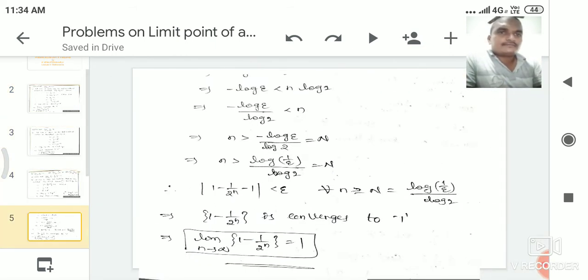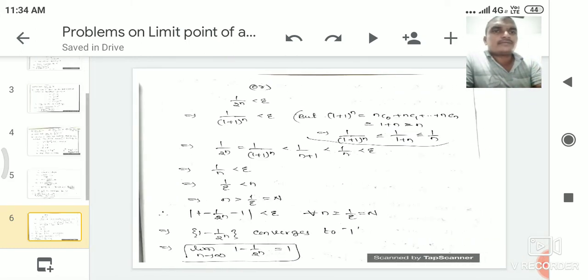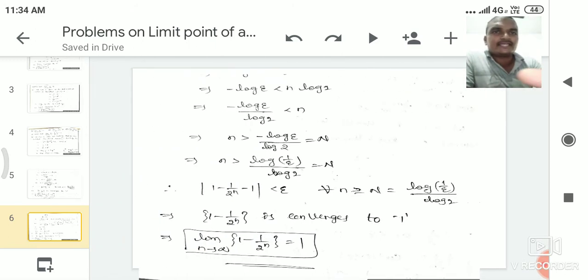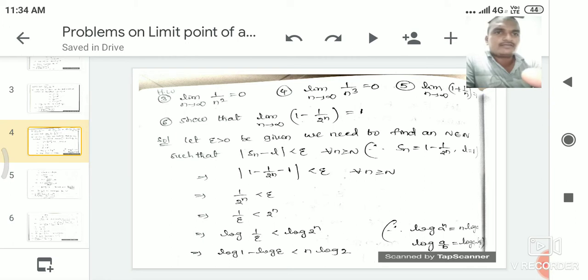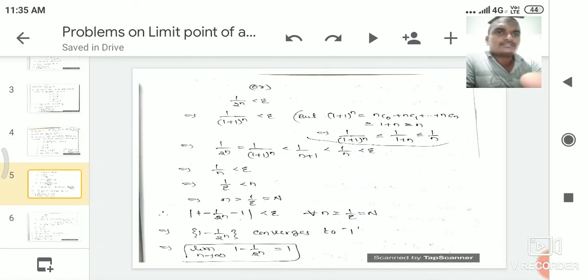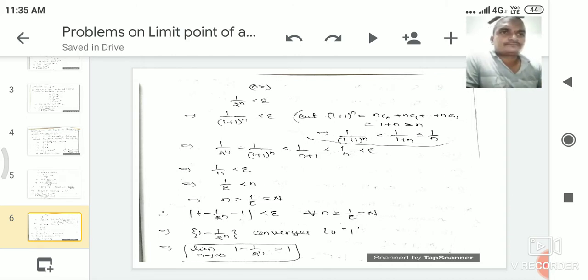Okay. Here limit n tending to infinity 1 minus 1 by 2 power n is equal to 1. So this can also be solved by this method. 1 by 2 power n is less than epsilon. From the step mod 1 minus 1 by 2 power n minus 1 less than epsilon, we get 1 by 2 power n is less than epsilon. Here 2 can be written as 1 plus 1 whole power n, which is in the form of 1 plus x whole power n.